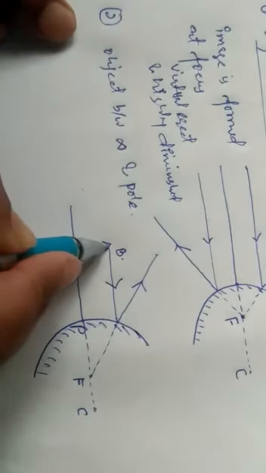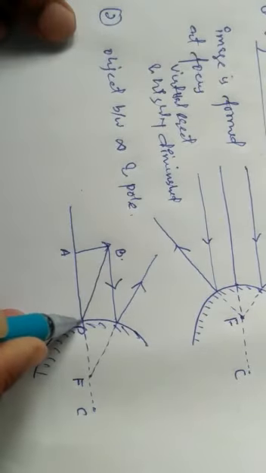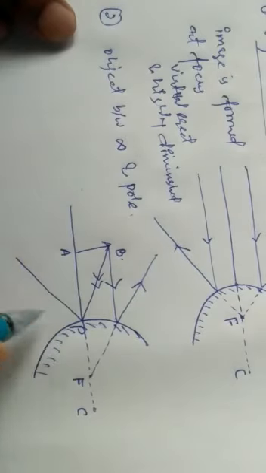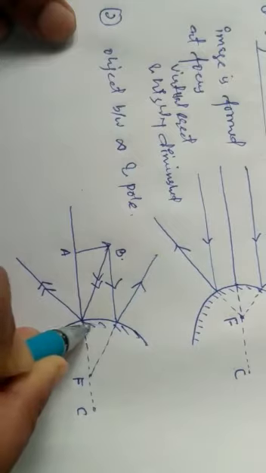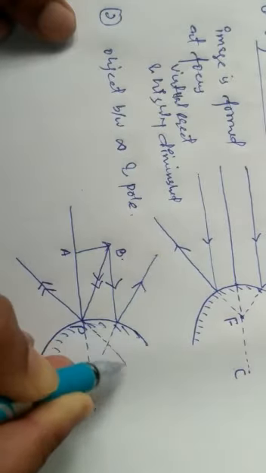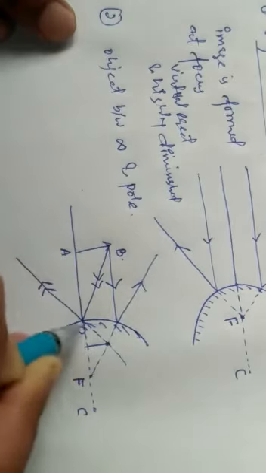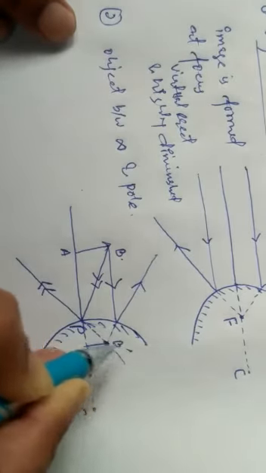Then another ray we are going to incident at the pole. It is going to reflect like this, but just produce it backward. It's going to meet out here. So this was point B, this will be point B dash, because we took two rays.